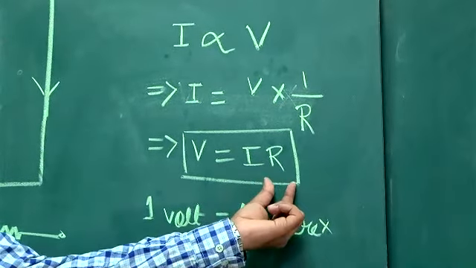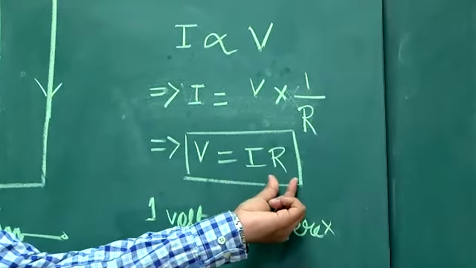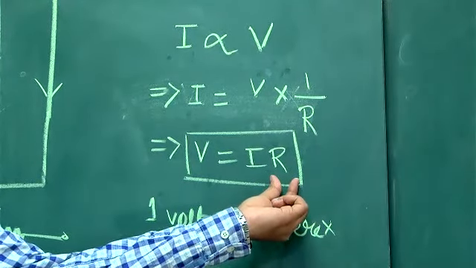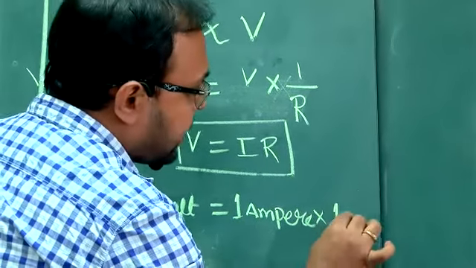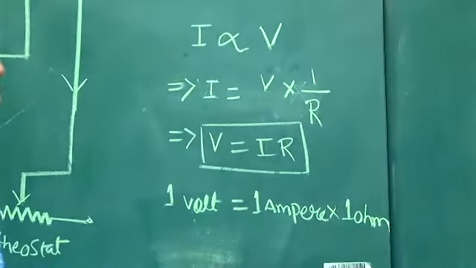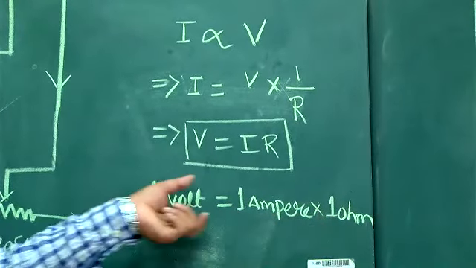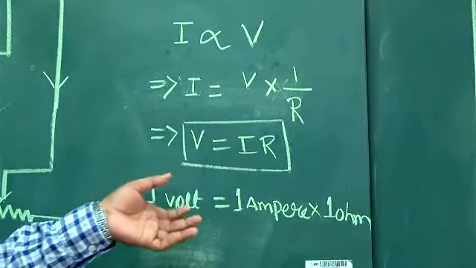And this one, resistance? Ohm. Yes. Be louder, don't hesitate, all of you be louder. So 1 volt is equal to 1 ampere into 1 ohm. So ultimately I am getting this expression. This we will verify in this practical.